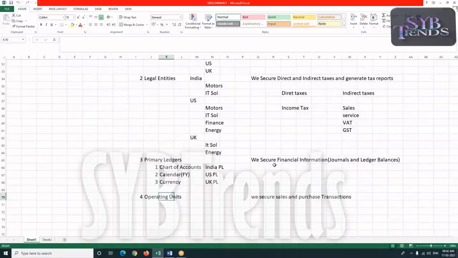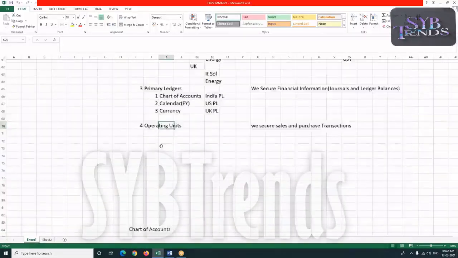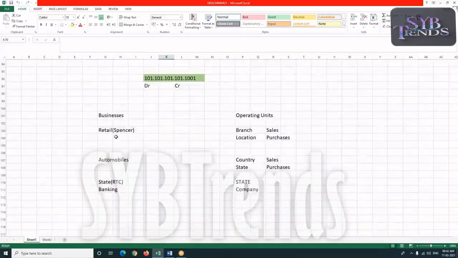Primary ledger means, in order to prepare direct and indirect taxes, we need to secure our financial information. To secure our financial information, we are going to plan our primary ledgers. Again, the financial transactions are based on our sales and purchases. Now, to secure our sales and purchase transactions, we create our operating units. The operating unit concept can be different for different businesses. For retail, it can be a branch.